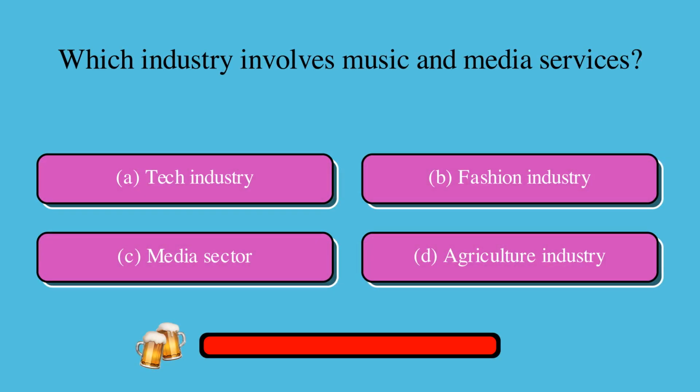Which industry involves music and media services? Is it A, tech industry, B, fashion industry, C, media sector, or D, agriculture industry? The correct answer is C, media sector.